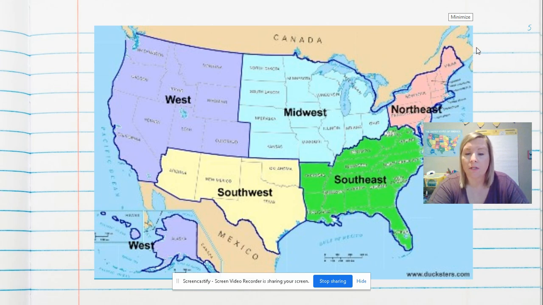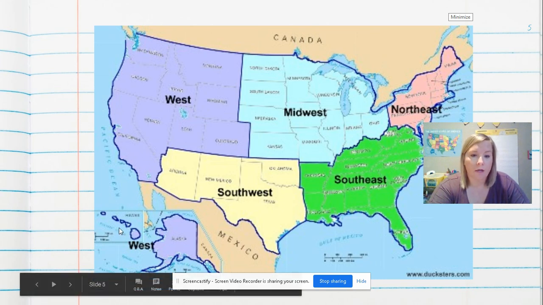These are the regions of the United States. Throughout school, hopefully you guys have already been learning about these different regions. Like I said, now we're going to focus on the West region that's currently located over here. I would like to point out that you see down here in the bottom left-hand corner, Hawaii and Alaska. Know that these are not actually on the map right here.